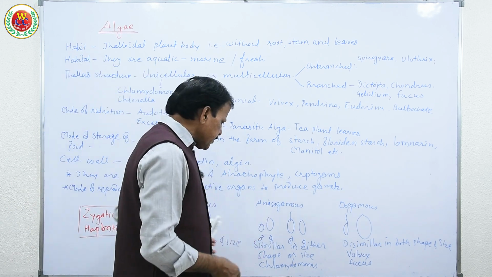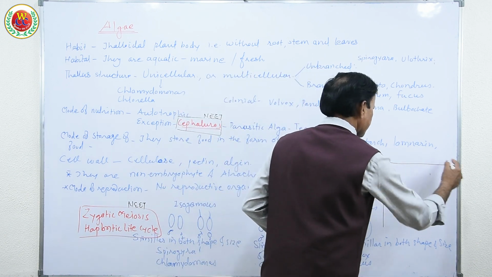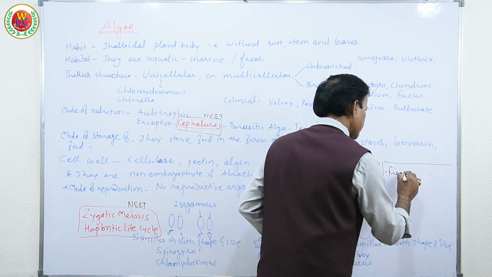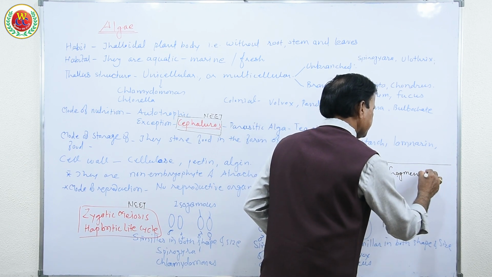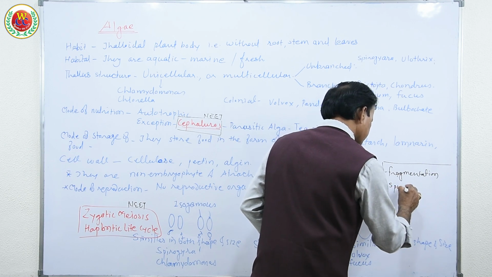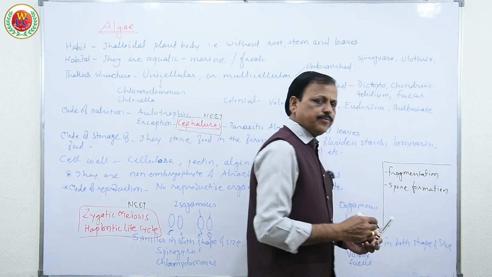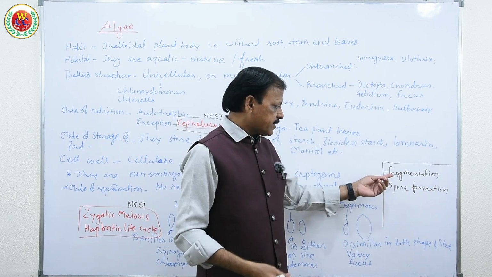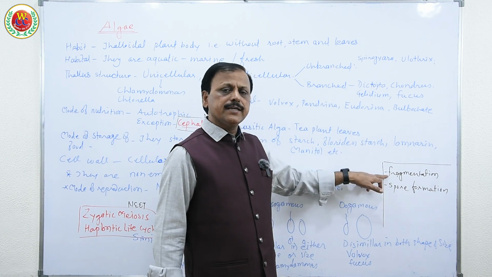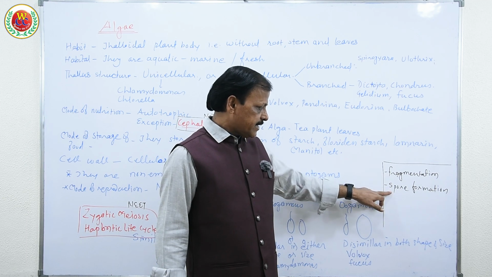Now, other modes of reproduction, there are two other modes. One is fragmentation, a simple asexual mode, and second is spore formation. So these are the two vegetative or asexual modes of reproduction. Fragmentation, that is the body gets cut into parts and separately they divide to produce new cells and get enlarged in size.